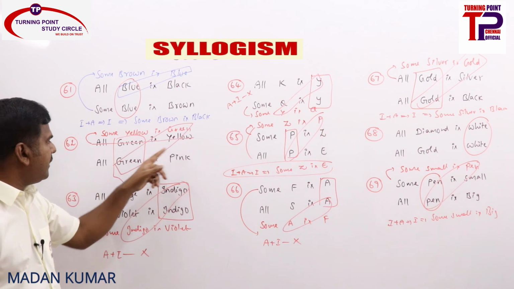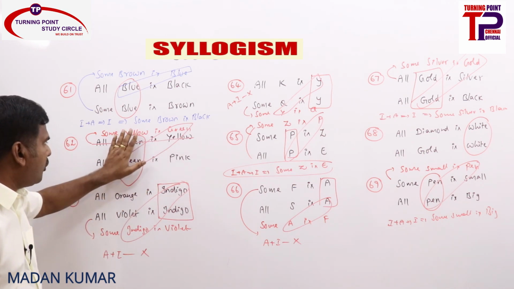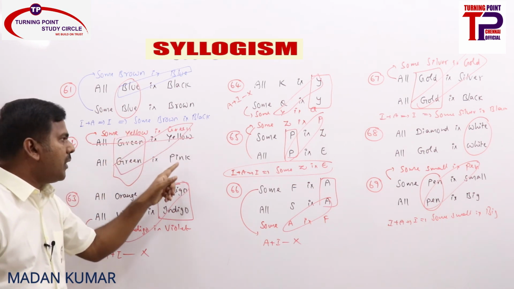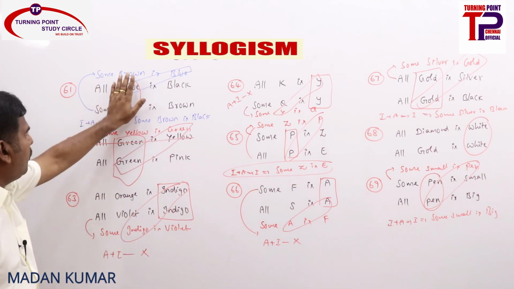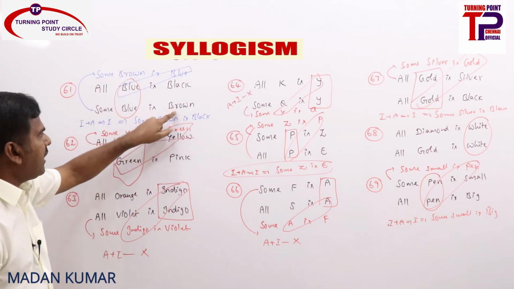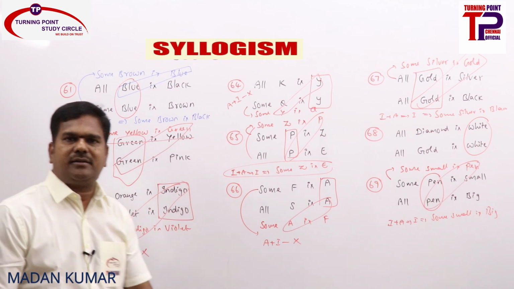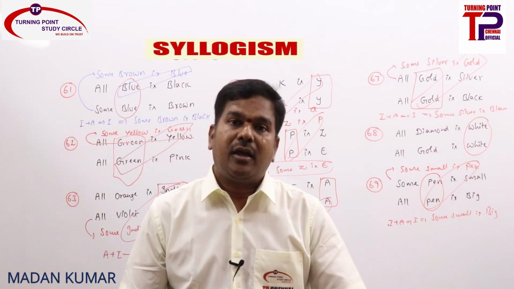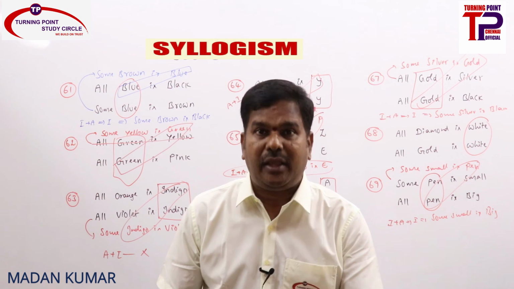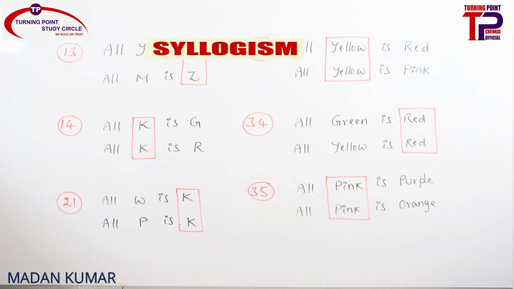Here, see that all green is yellow, all green is pink. You remove this green, what will you get? Some yellow is pink, some pink is yellow. Simply remember. Here also, remove blue. What will you get? Some black is brown, some brown is black. That's it. Are you clear? I will give some more examples, not with A and I, because already we have solved many. Just remember and go through the 13th one, 14th one, 21st one, 23rd one, 34th one and 35th one.